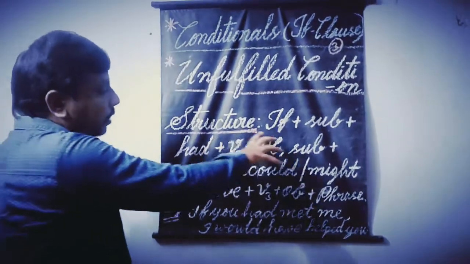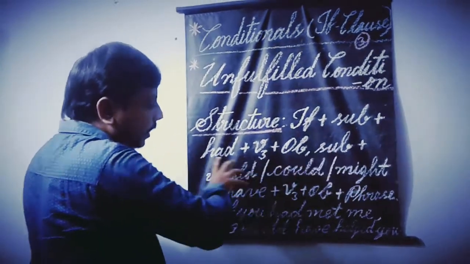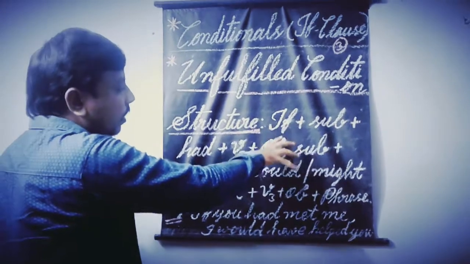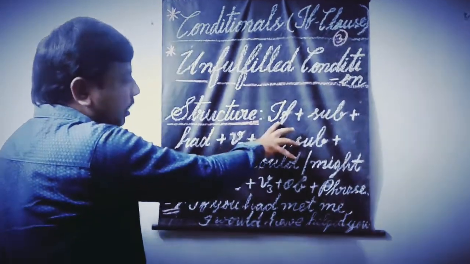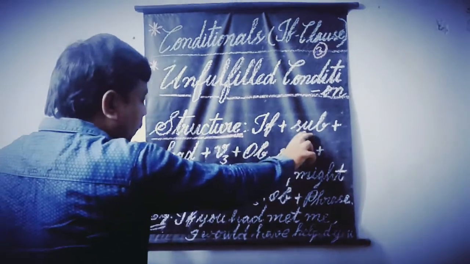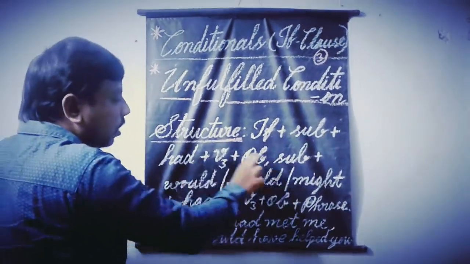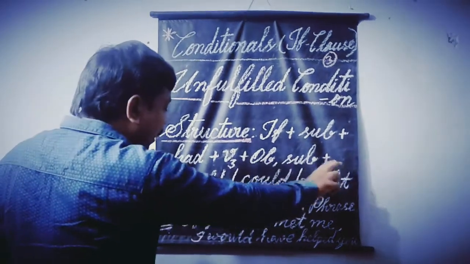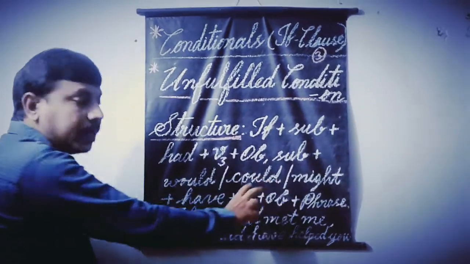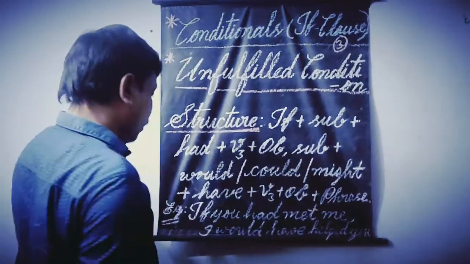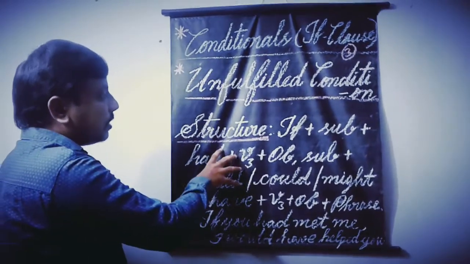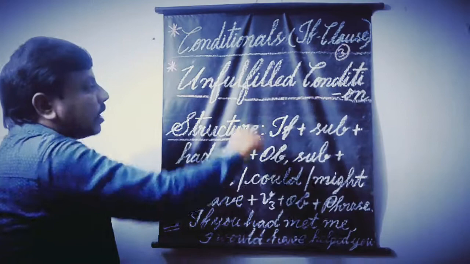Here, according to the structure which is given, once again let us follow the structure. If plus past perfect, plus subject plus would have or could have or might have plus third form of the verb (V3) plus object plus phrase. Now let us see the example which is related to the structure, such as unfulfilled condition.